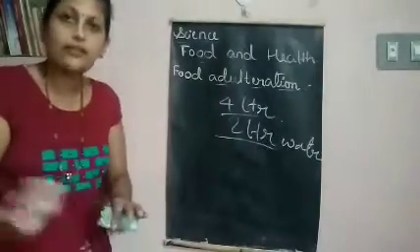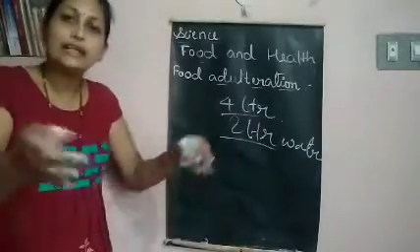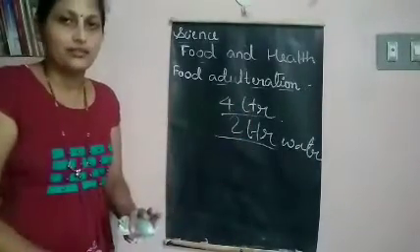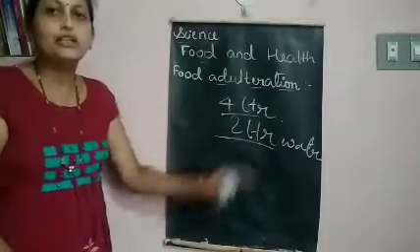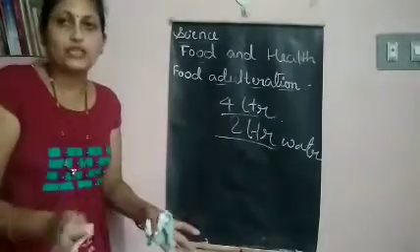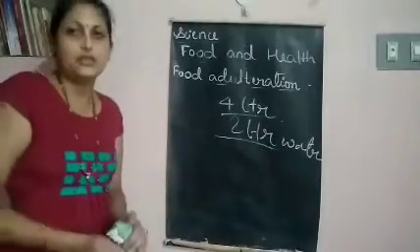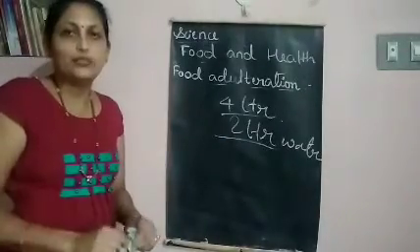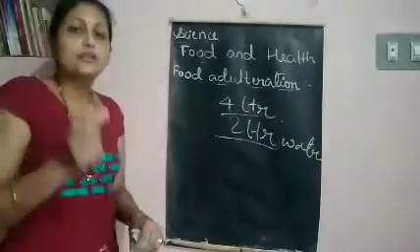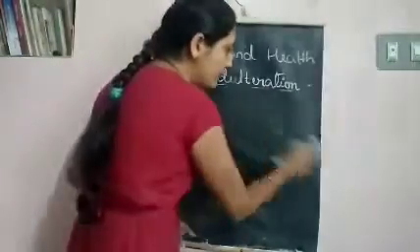Is there 6 liters of milk? No. There is only 4 liters. But what happened? The quantity is increased here. It is difficult to notice, isn't it? When you add water to the milk, there is no change. The color doesn't change. It is white itself. So the quantity increased. To create that sense, the sellers will add unwanted substances to the food items. That process is called food adulteration.